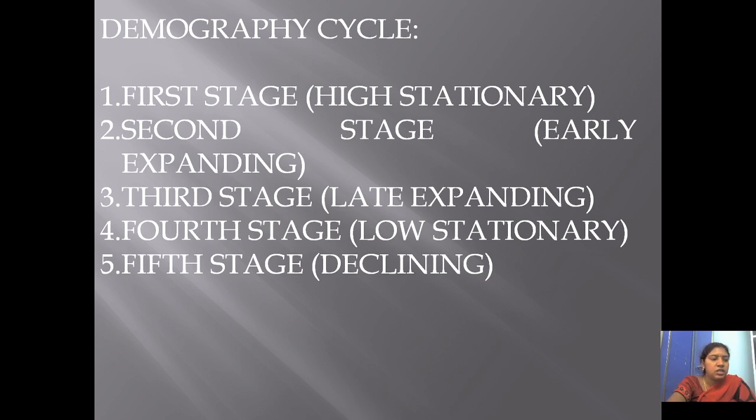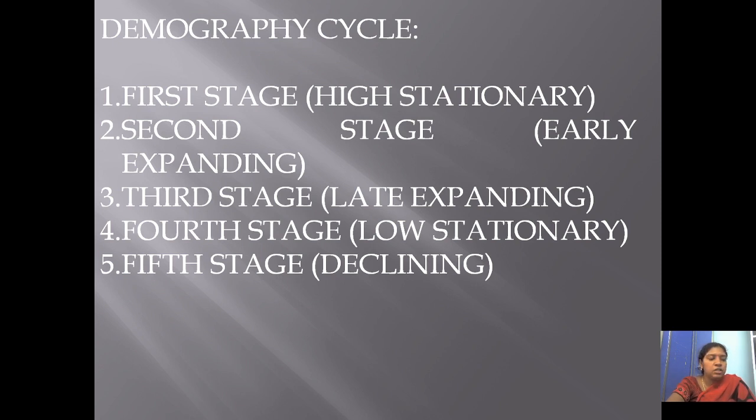So, in the high stationary stage, birth rates are high and death rates are high. In the second stage, or early expanding stage, birth rates will remain the same, and death rates begin to decrease. So the population size will increase. In the third stage, or late expanding stage, birth rates will be decreasing and death rates will decrease further, called expansion of population.